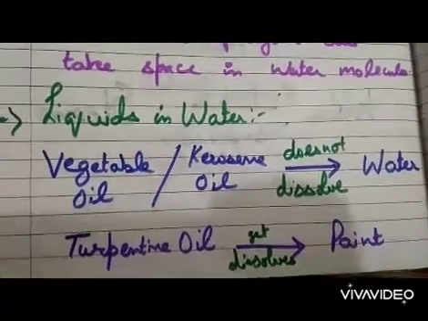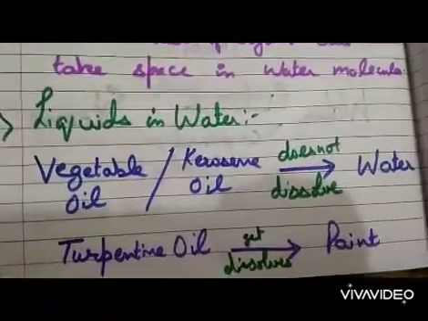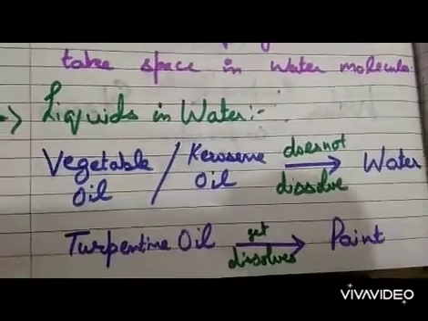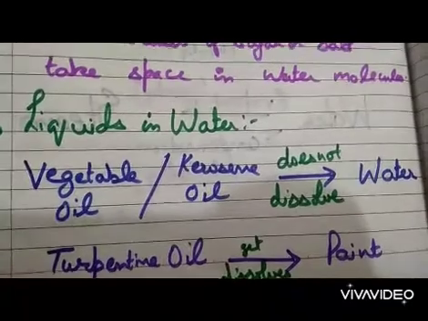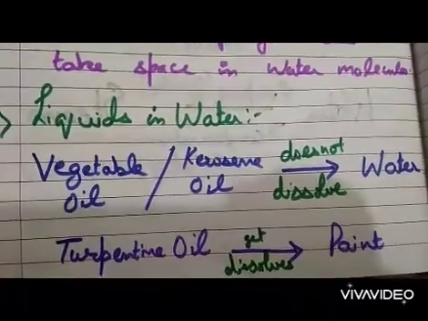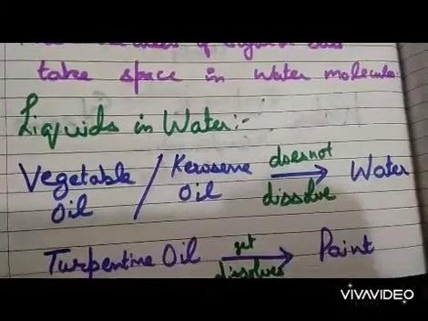Okay. Now next is liquids in water. One liquid dissolving in another liquid, like vegetable oil or kerosene oil. It does not dissolve in water. Yes, you see, when you put the oil in water, a layer forms on top of the water. Okay, this does not dissolve.